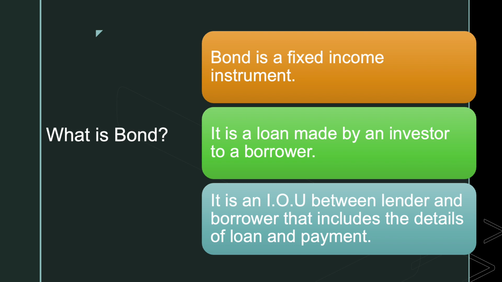So a bond is a fixed income instrument. It is a loan made by an investor to a borrower. It is an IOU between lender and borrower that includes the details of the loan and payment. So what is an IOU? An IOU is a phonetic acronym of the words "I owe you". It's a document that acknowledges the existence of a debt. An IOU is often viewed as an informal written agreement rather than a legally binding commitment.